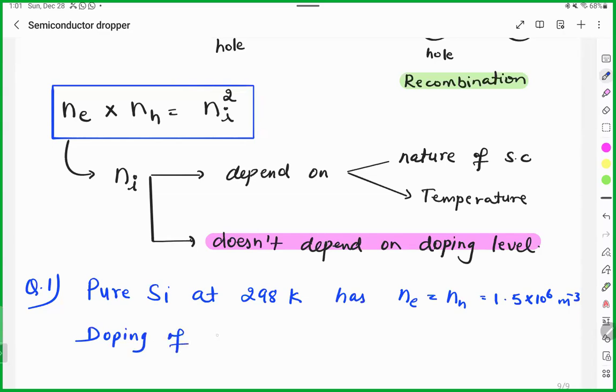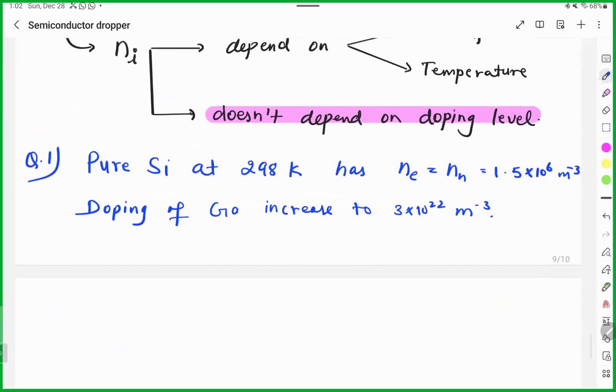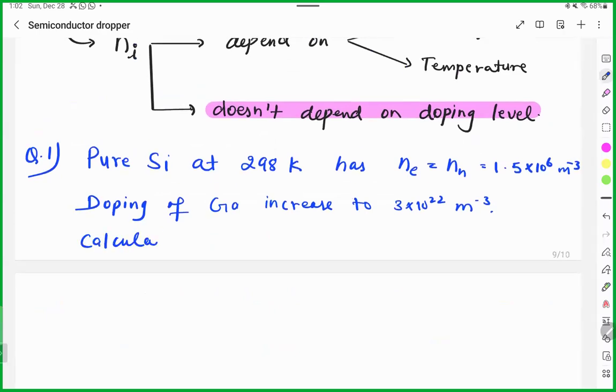Okay. Doping of gallium is increased to 3 into 10 raised to power 22 per meter cube. You have to calculate the total number of electrons in the doped silicon, because you are making a change in the silicon. That's why the silicon is doped. What will be the value?